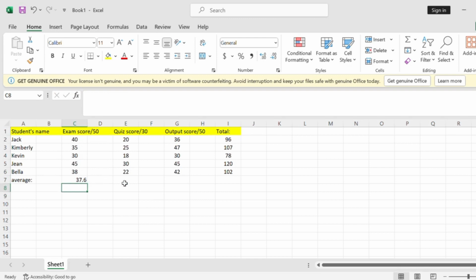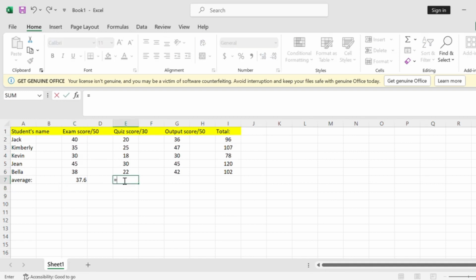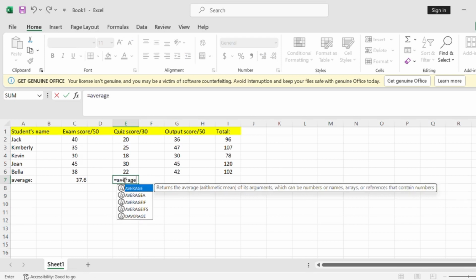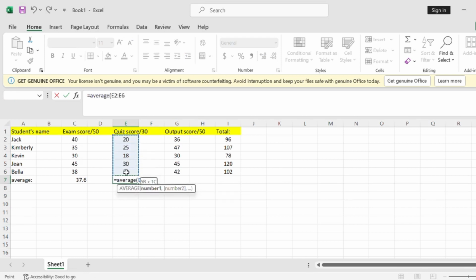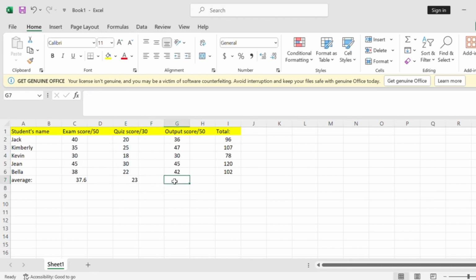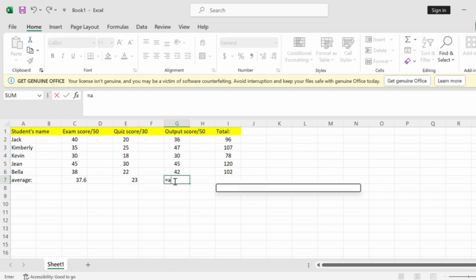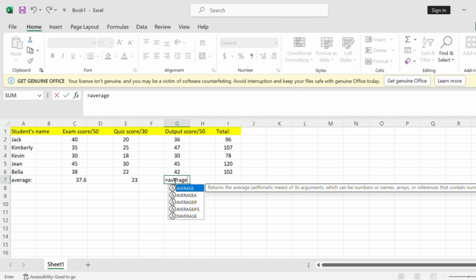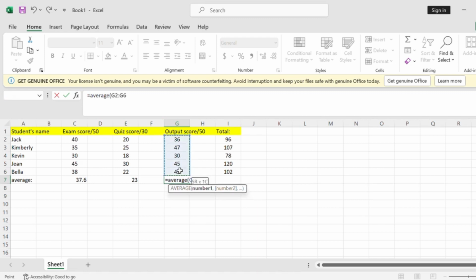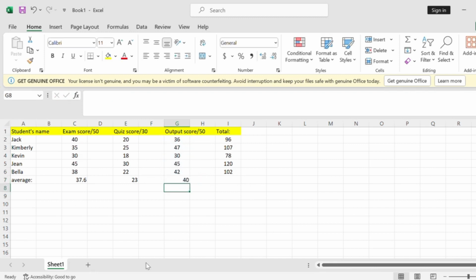So you just repeat the process in the other column also, from top to bottom, then there you go. So that's all.